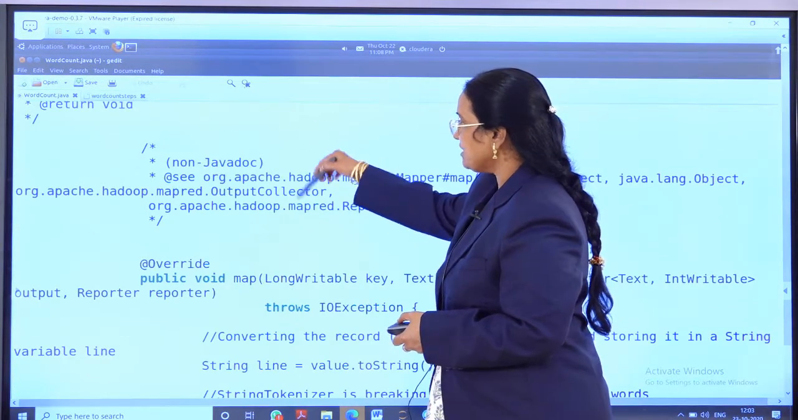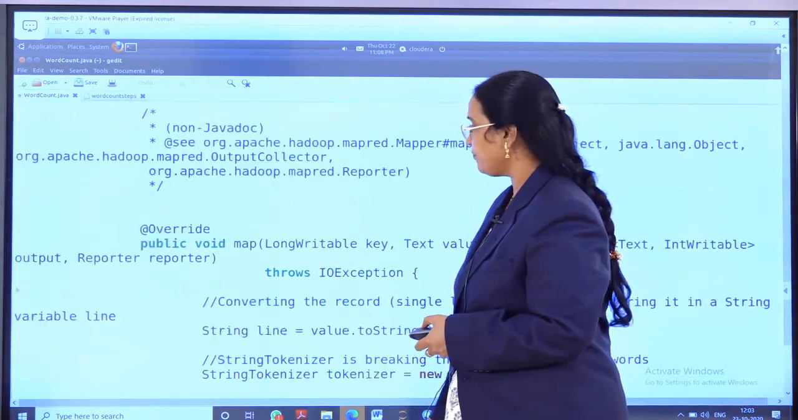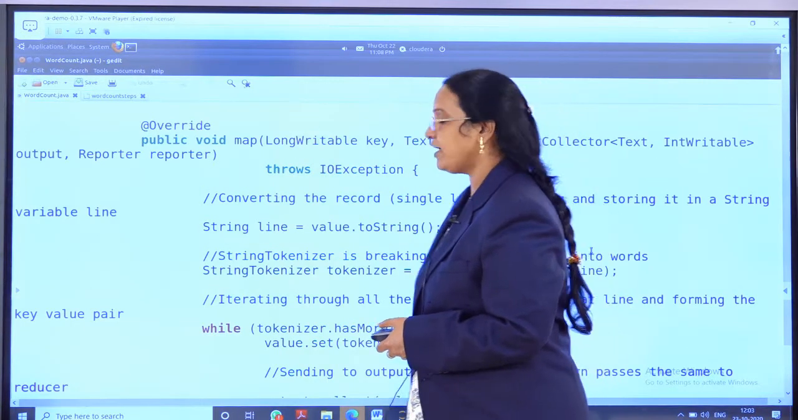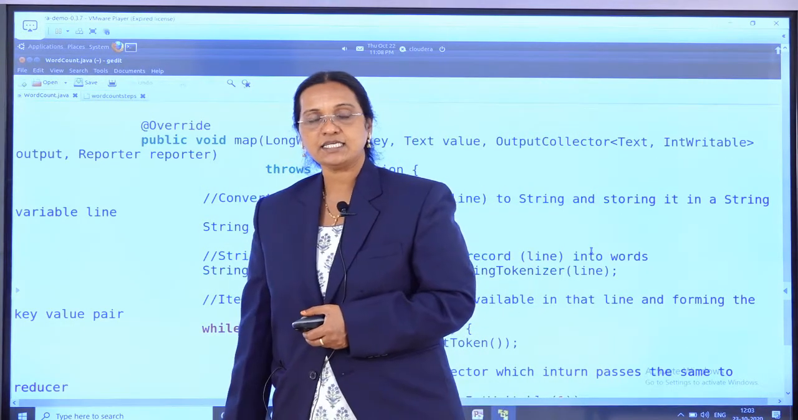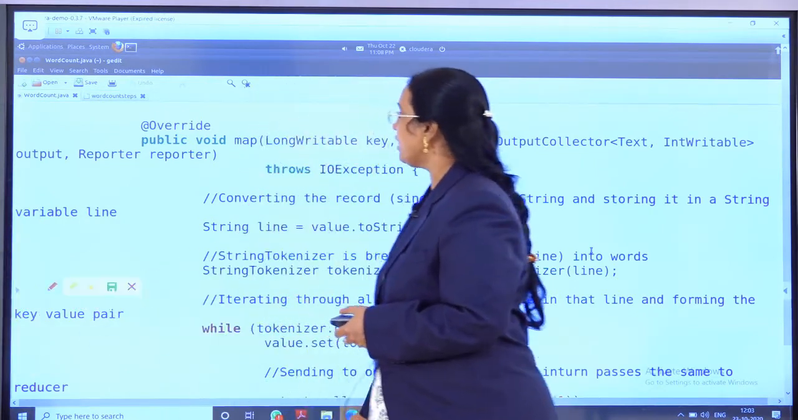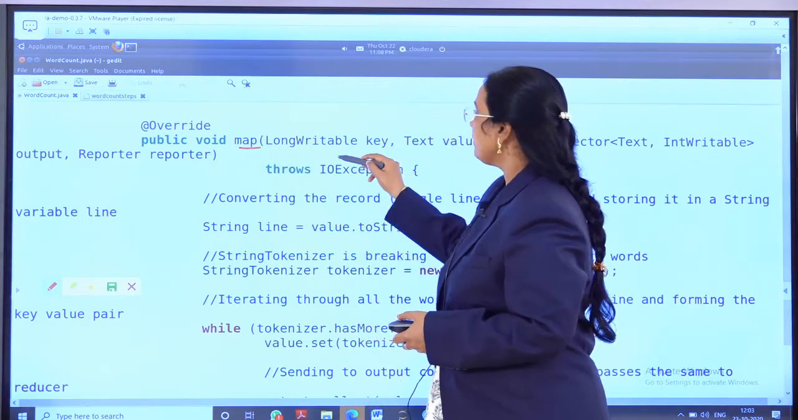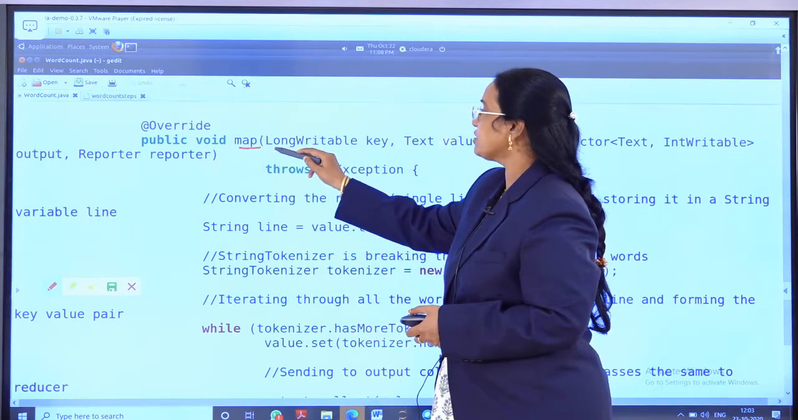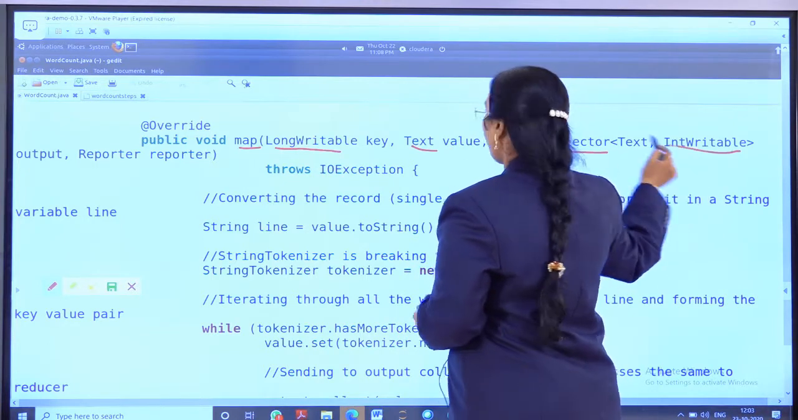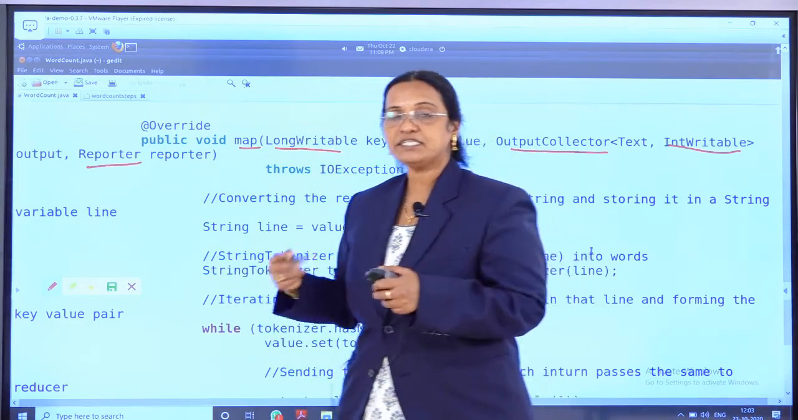The comments here are nothing but the packages we have used here. You can see I am writing the map method, that means after the map class we are writing the map method. In the map method, public void map is my method. This map method takes parameters called LongWritable, Text, OutputCollector, IntWritable, and Reporter. So these are the parameters it takes.